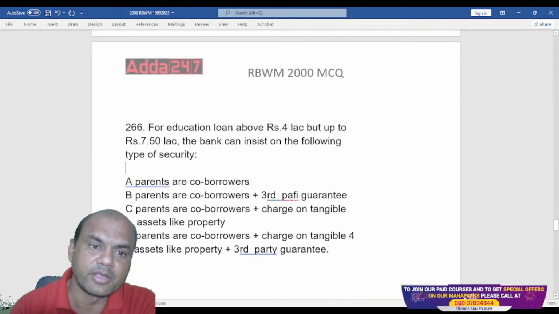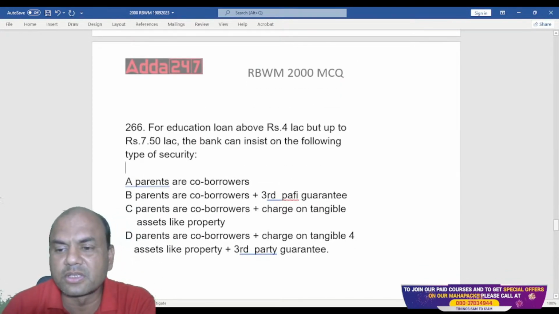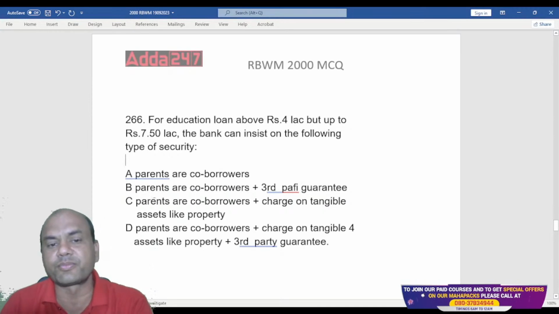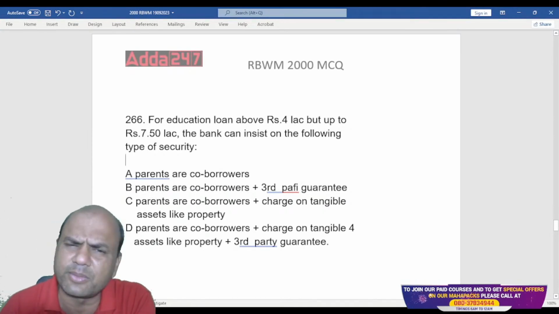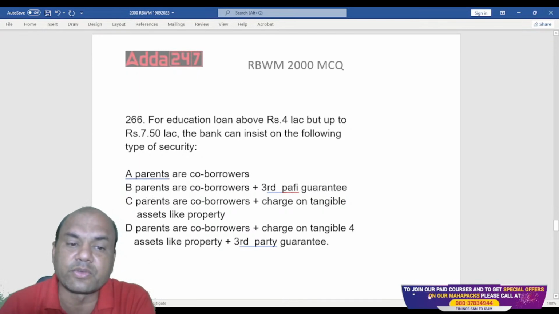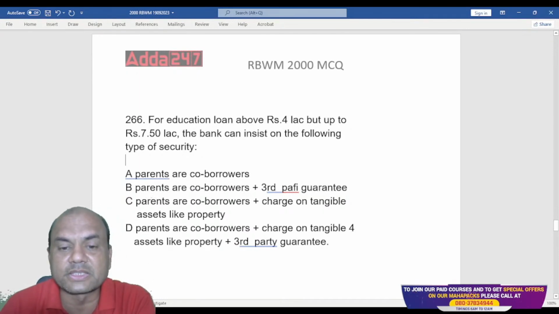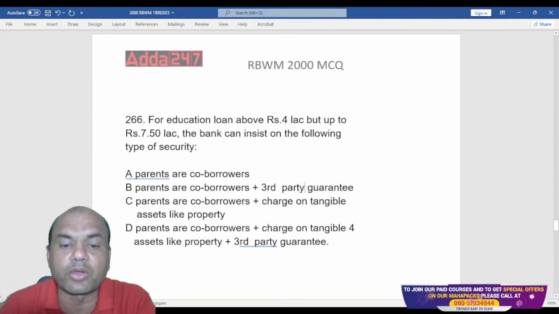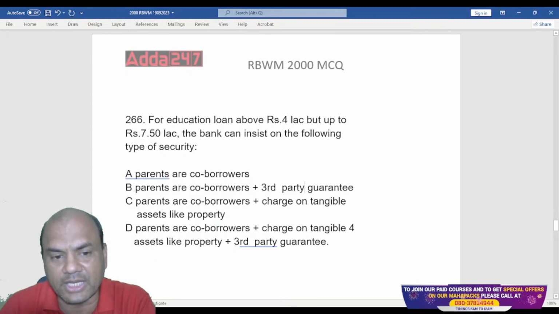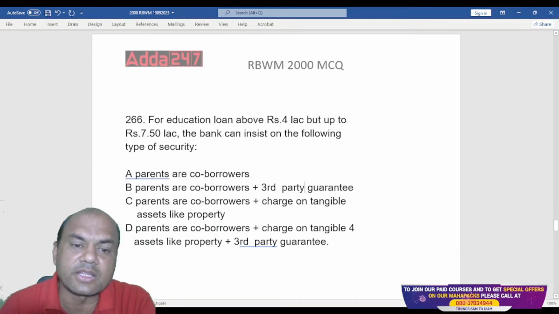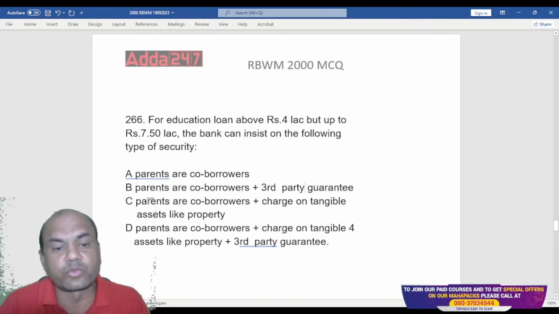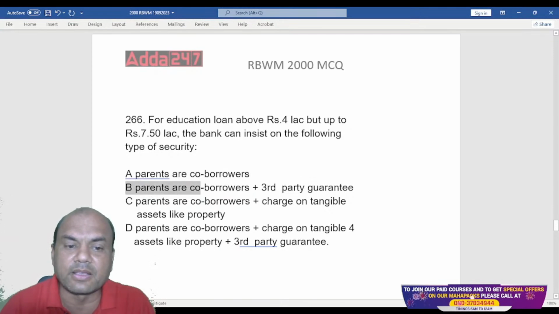Next one. For loans above 4 lakhs and up to 7.5 lakhs, banks insist on what? Just now we saw up to 4 lakhs, only parents. So 4 to 7.5 is what? Co-borrowers plus third party guarantor, then parents as co-borrowers plus the house, tangible assets, then D is all of the above again. So what is the right answer? For 4 to 7.5 lakhs, it is B, third party guarantor.